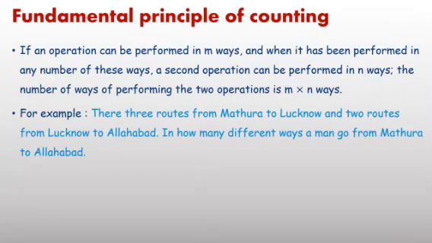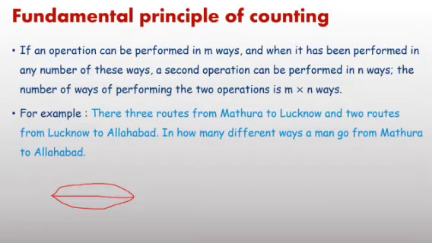There are 3 places. One place is Mathura and the second place is Lucknow. From Mathura to Lucknow there are 3 routes. For example, you can consider this one route, second route and third route.